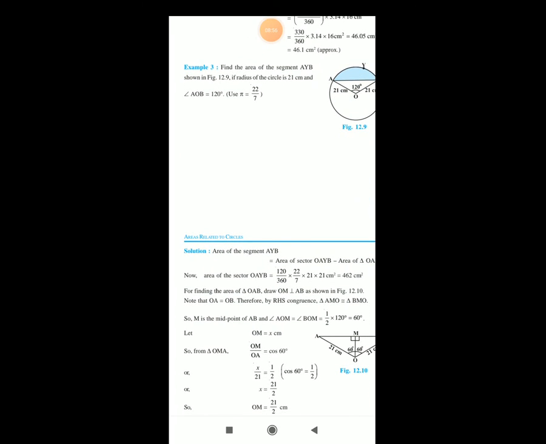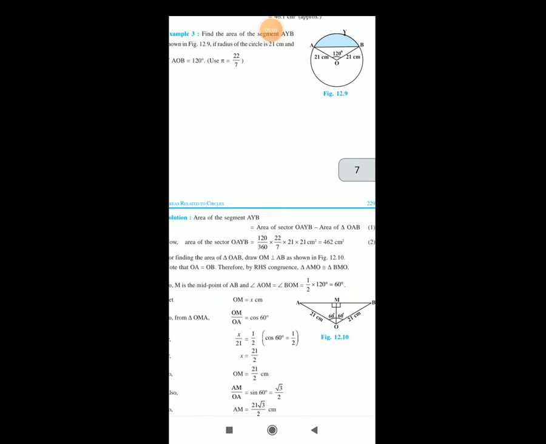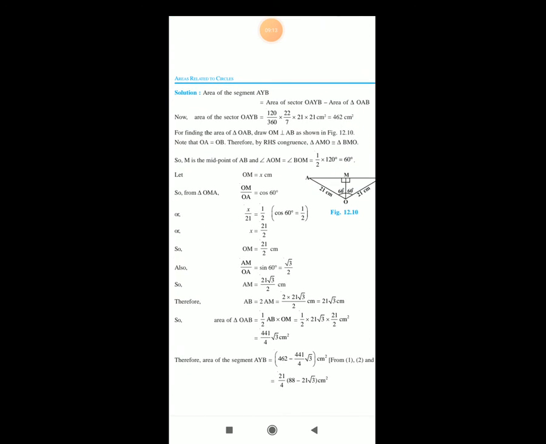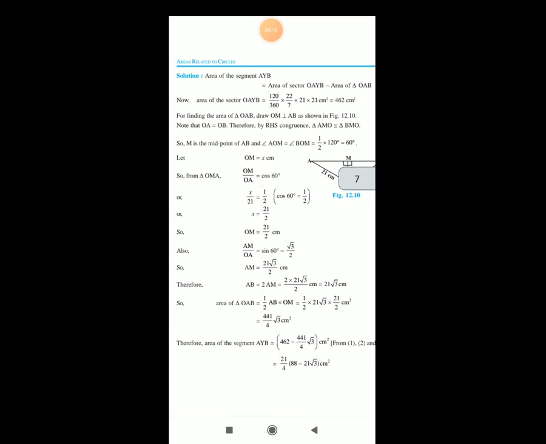Find the area of the segment AYB shown in the figure 12.9, if the radius of the circle is 21 centimeter and angle AOB is equal to 120 degrees. Use pi is equal to 22 by 7. So area of the segment AYB is equal to the area of the sector OAYB minus area of triangle OAB.